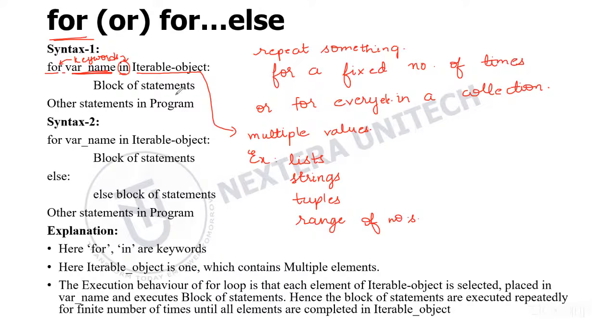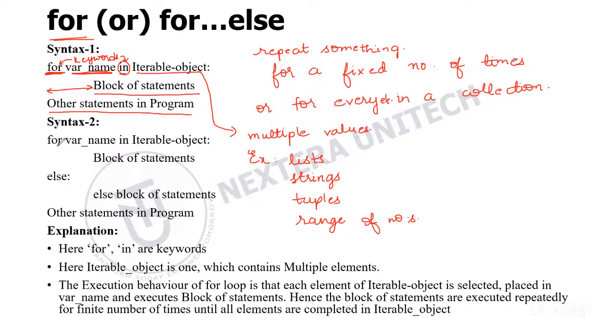Then we will be writing a block of statements using indentation, such that this block of code is inside this for loop. If this condition becomes true here, then our block of statements will be executed. After completing this for loop, the other statements in the program will be executed, if there are any. And then we also have the for else loop.